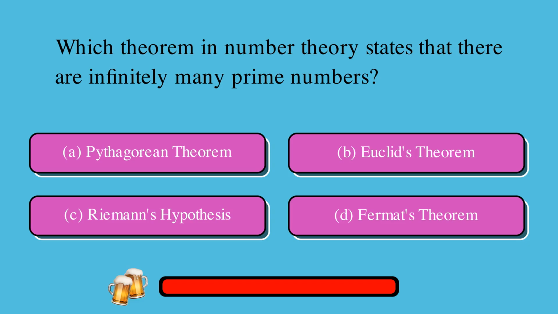Which theorem in number theory states that there are infinitely many prime numbers? Is it A. Pythagorean theorem, or B. Euclid's theorem, or C. Riemann's hypothesis, or D. Fermat's theorem? The correct answer is B. Euclid's theorem.